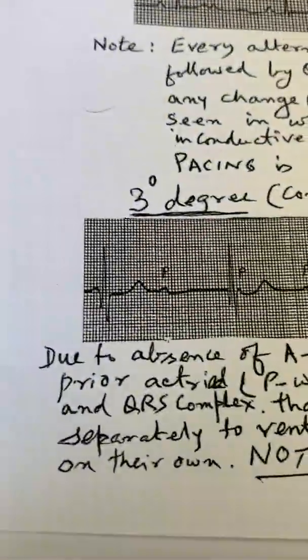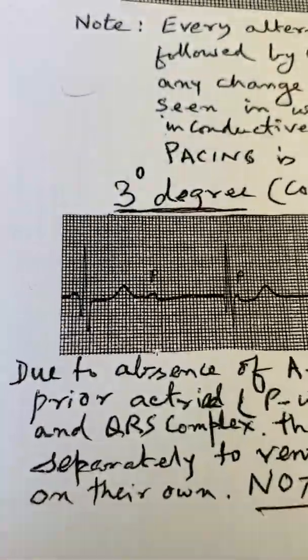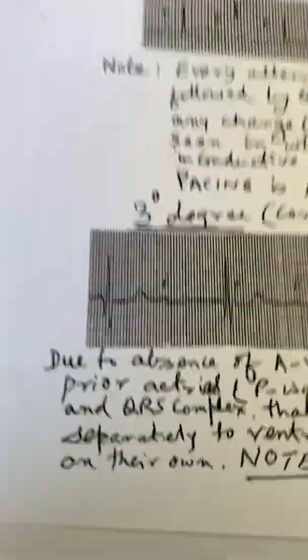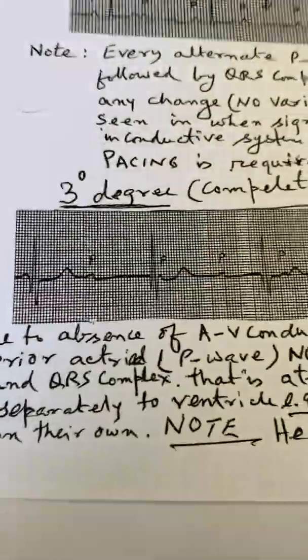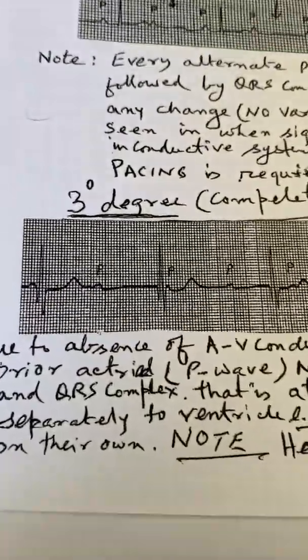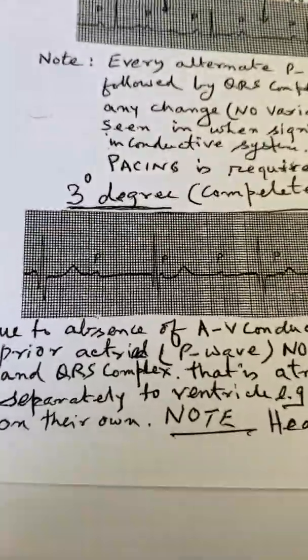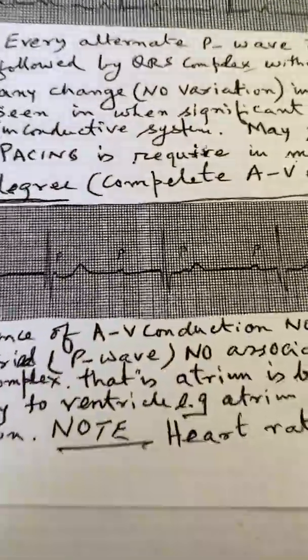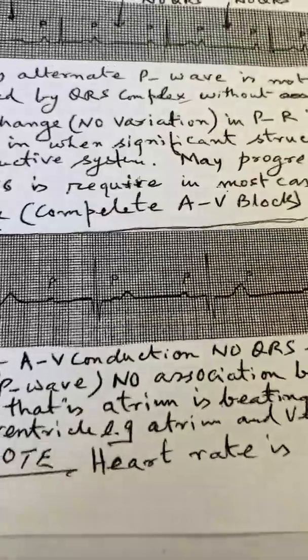Now here again it is due to rheumatic fever, and it can result from ischemic heart disease, myocardial infarction, so many conditions. It can be congenital complete third degree block. So there are so many causes of third degree block, which is a serious condition.